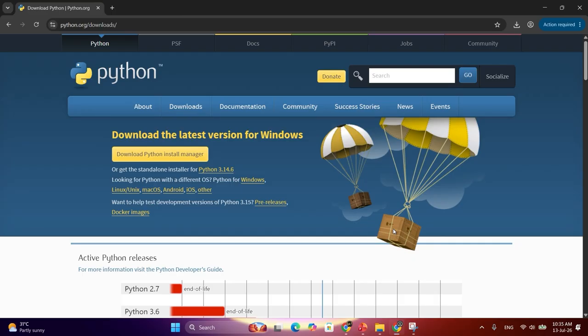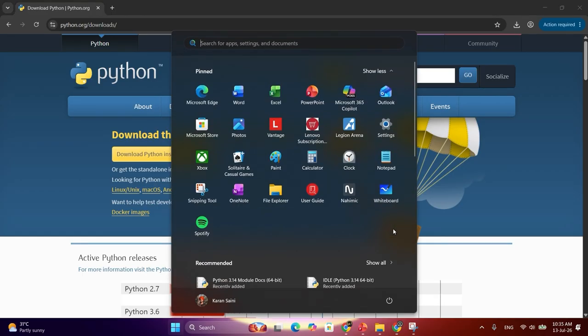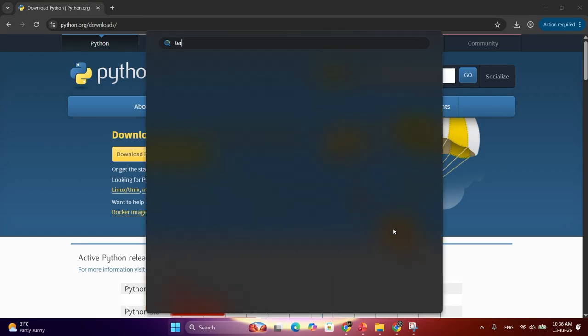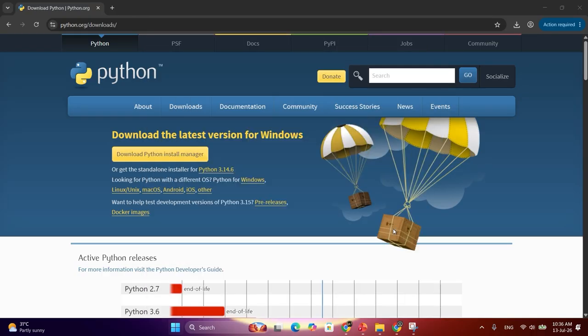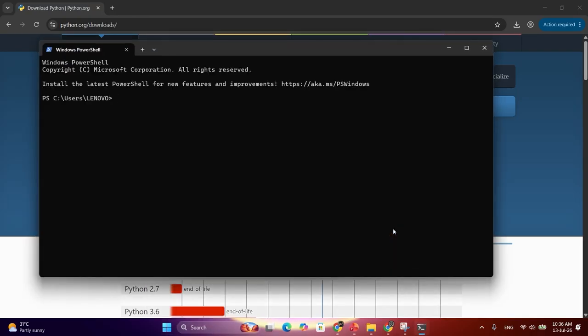Go to your Windows button. Now right here, type terminal, press enter. The PowerShell window will open. Now you need to write python space dash dash version and press enter.